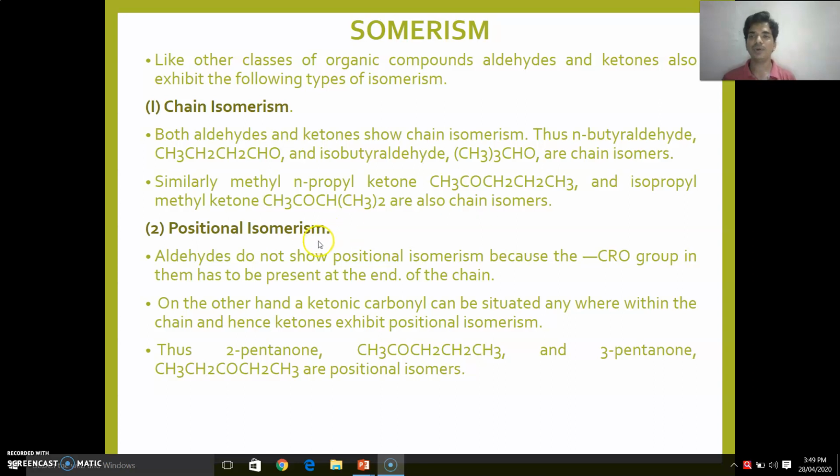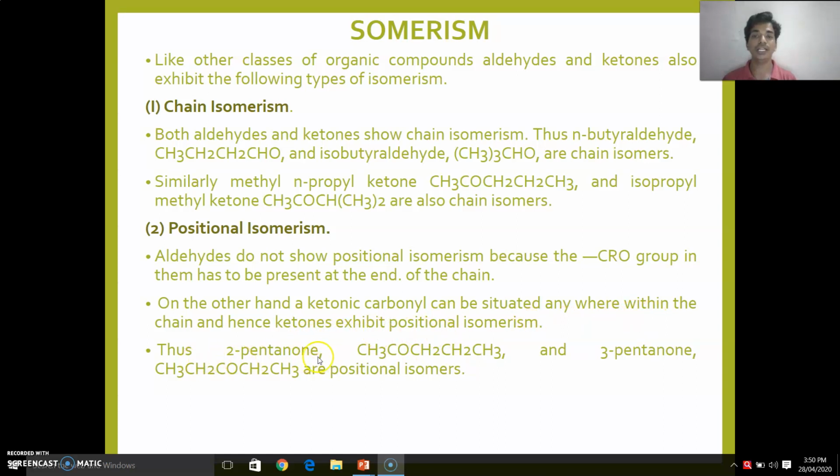Next is positional isomerism. Aldehydes do not show positional isomerism because the CHO group in them is present at the end of the chain. On the other hand, the ketonic carbonyl can be situated anywhere within the chain, and hence ketones exhibit positional isomerism.